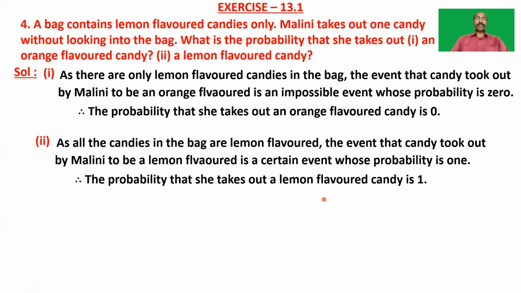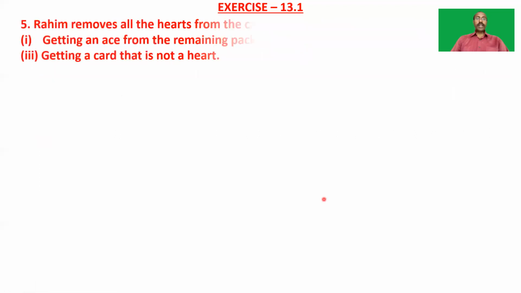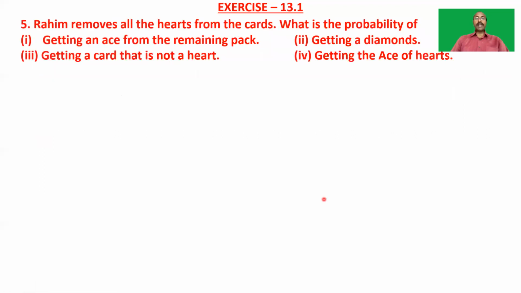So next, take the fifth one. Rahim removes all the hearts from the cards. What is the probability of: first, getting an ace from the remaining pack; second, getting a diamond; third, getting a card that is not a heart; and fourth, getting the ace of hearts. So